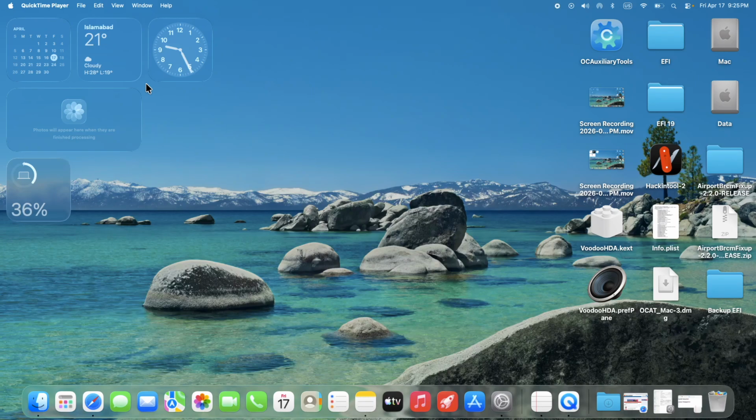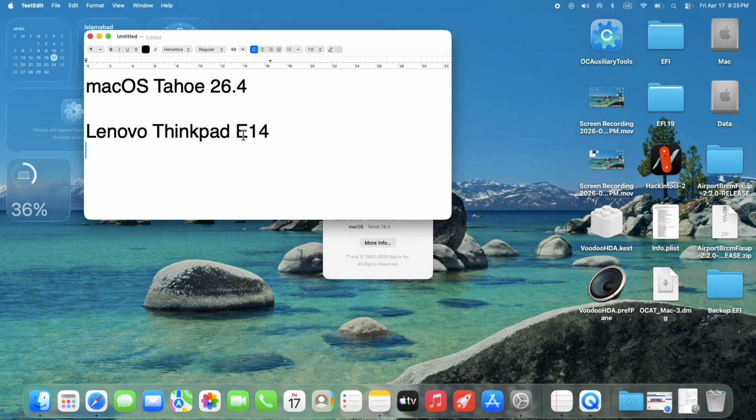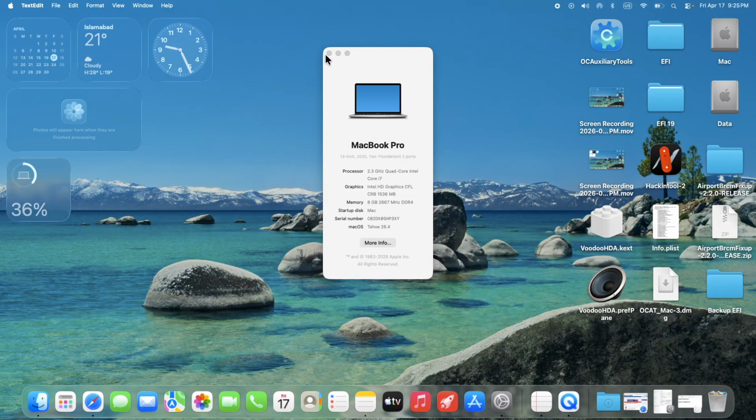Hello everybody, this is macOS Tahoe 26.4, which I installed on my Lenovo ThinkPad E14 with all the updated kexts.